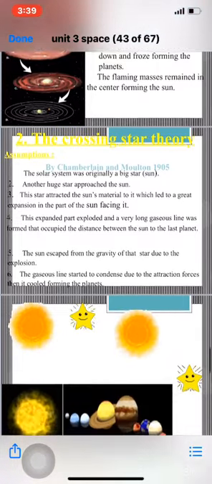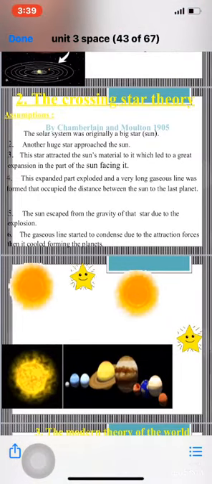What happened then after that? Another huge star approached the sun.